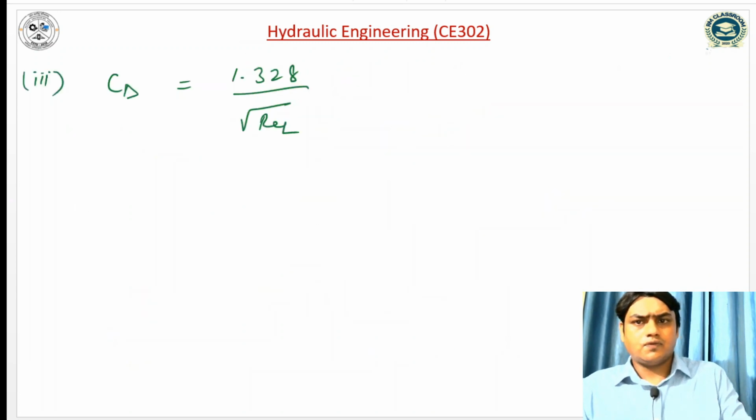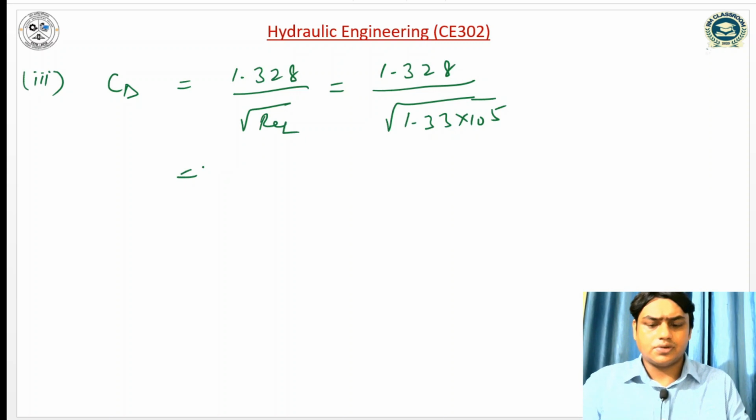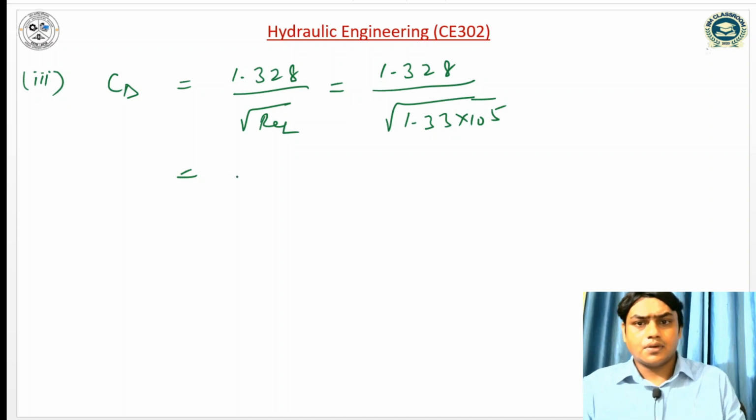So 1.328 divided by square root of 1.33 into 10 to the power 5. So the value of the drag coefficient is coming 3.64 into 10 to the power minus 3.